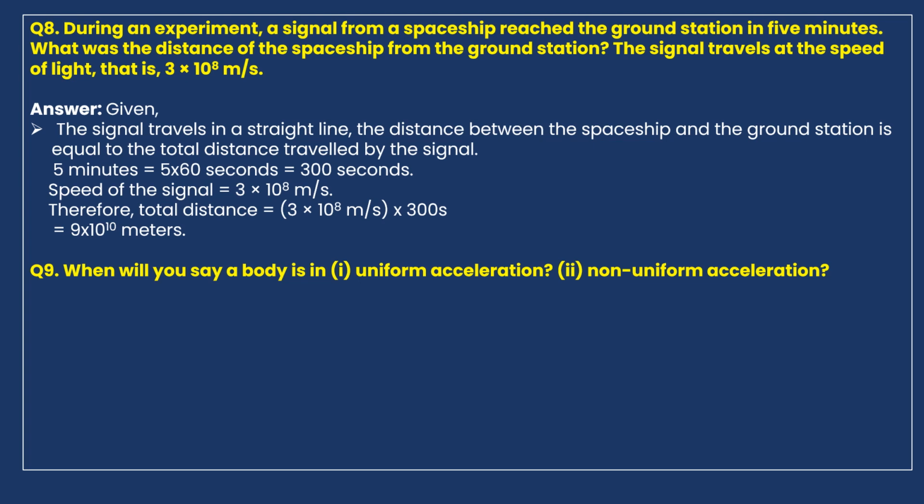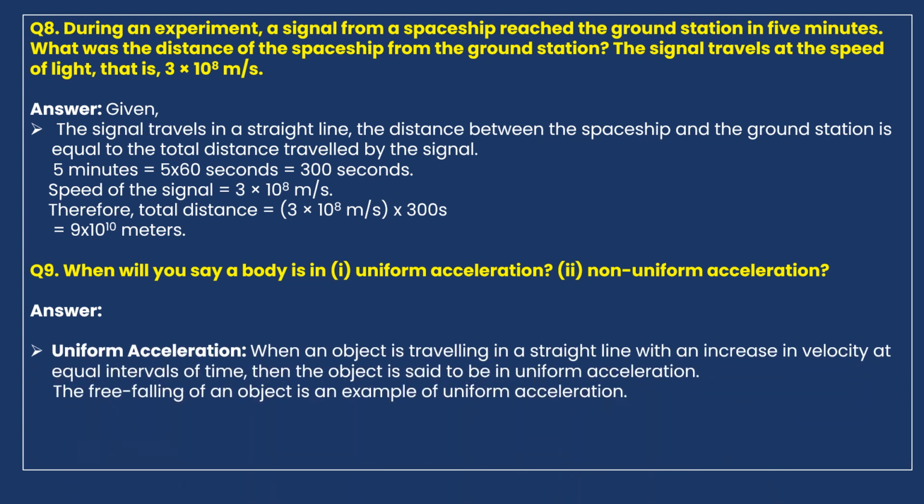Rate of change in velocity per time is called acceleration. To answer this question, we have to give two examples. Answer.